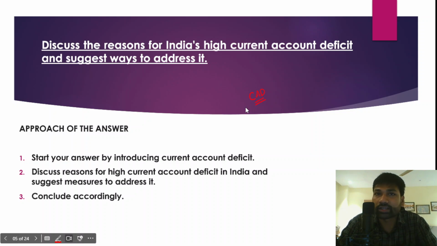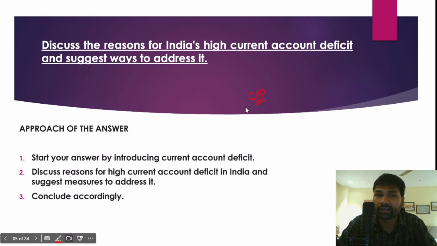Now, structuring and approach of the answer is very important. How can we structure this answer? You can give a brief definition of current account deficit. In the introduction you can briefly define current account deficit, and you could also present some data about India's current account deficit: what is the exact current account deficit of India and what is the meaning of current account deficit. That is how you can make the introduction more and more attractive.